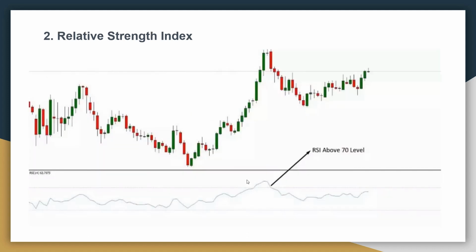This is the chart of RSI. Here is the 70 level. If the market is going below the 70 RSI, then it starts to downtrend.